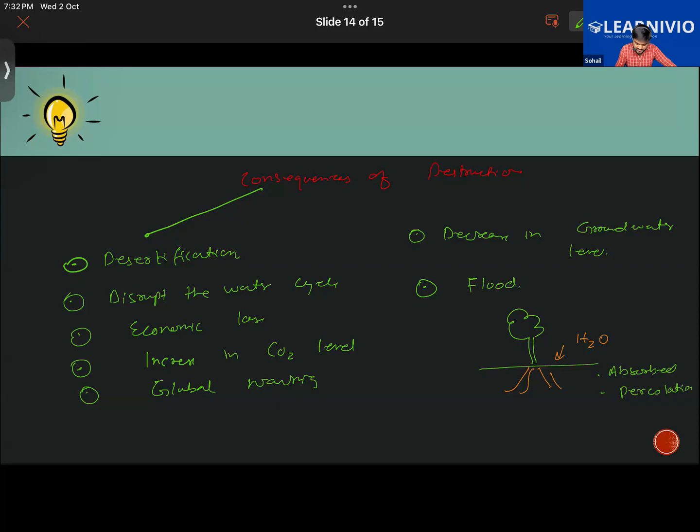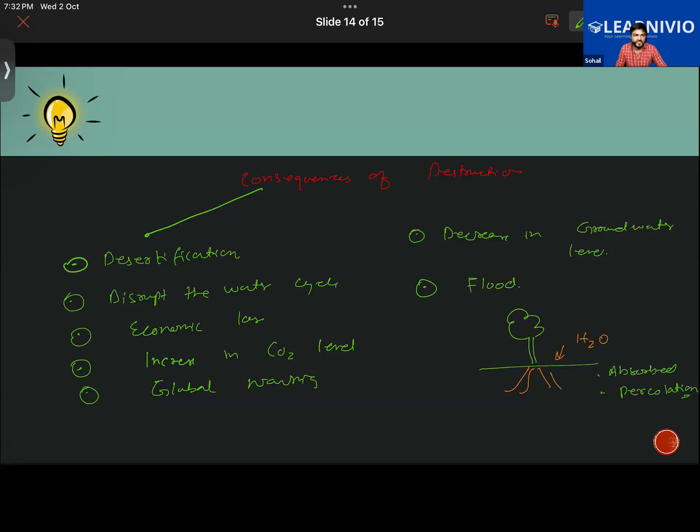Percolation, you understand what is percolation? Percolation is basically how the water will be passing through the soil. Getting it now? Percolation is basically the passing of the water through the soil.